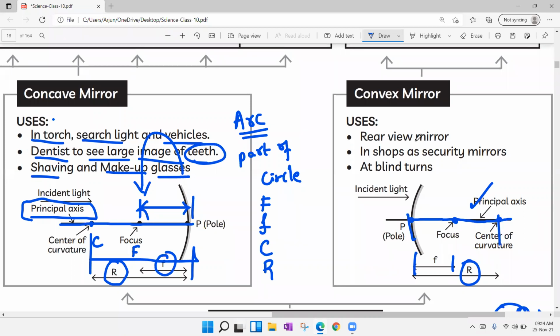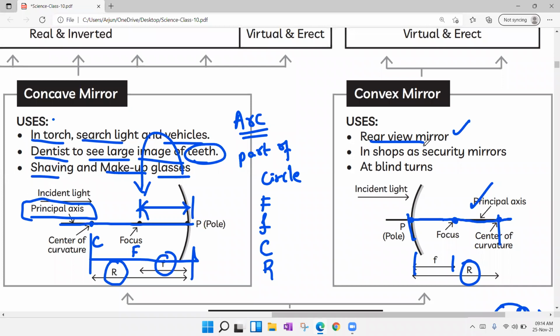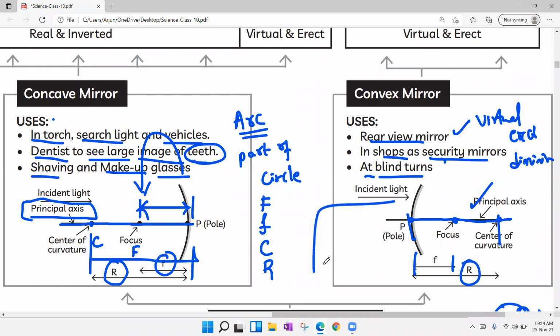Where can we use this convex mirror? As a rear view mirror in vehicles, to observe the vehicles which are coming on the road. That will be so simple for us to see, because it will be producing virtual, erect and diminished images. In shops as security mirrors, because it can cover a larger area. At blind turns, if there is a blind turn like this, at this point if they can use a mirror, then vehicles which are coming at this side can see vehicles which are coming from this position, such that they can avoid accidents.